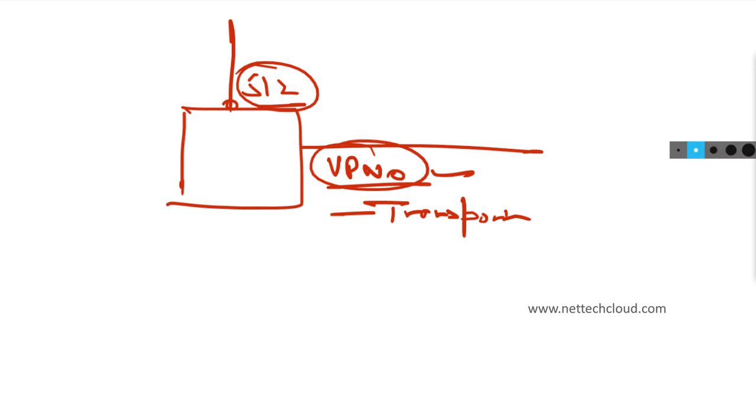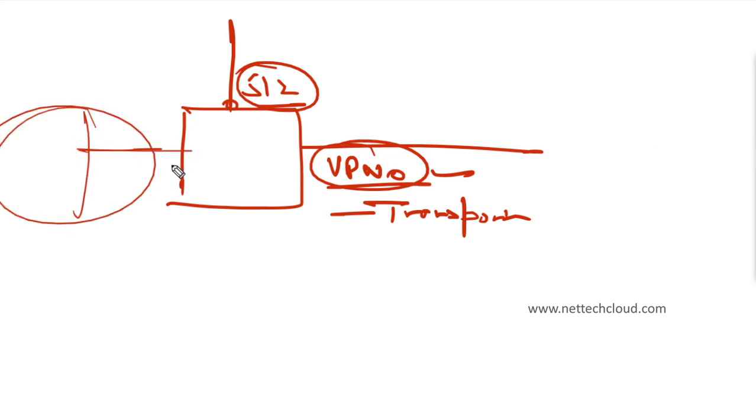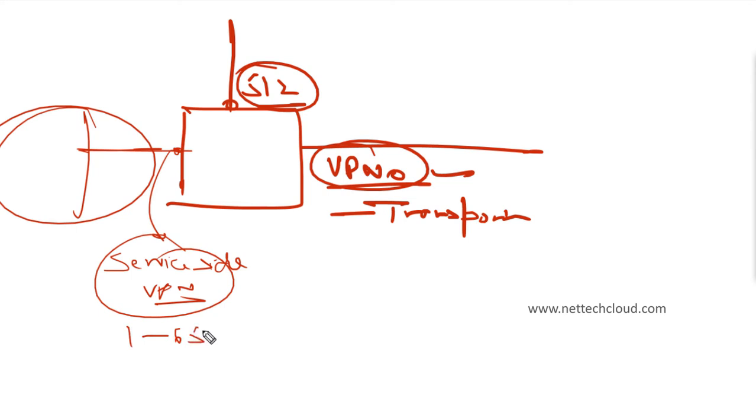For the internal network side, this interface needs to be put in a separate VPN, which is the service side VPN, and the VPN number can be any value from 1 to 65530, except 512, which is reserved for the management VPN, right?